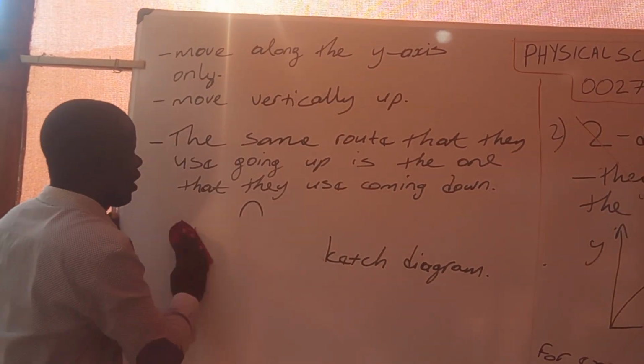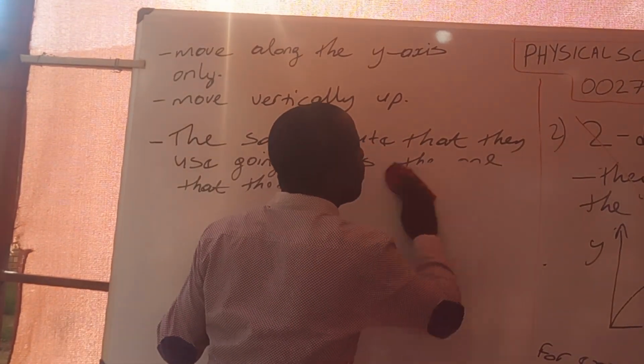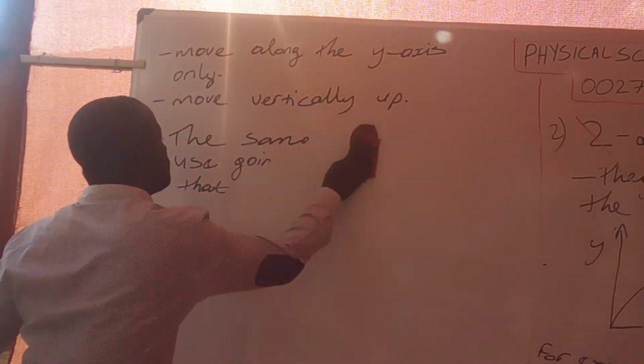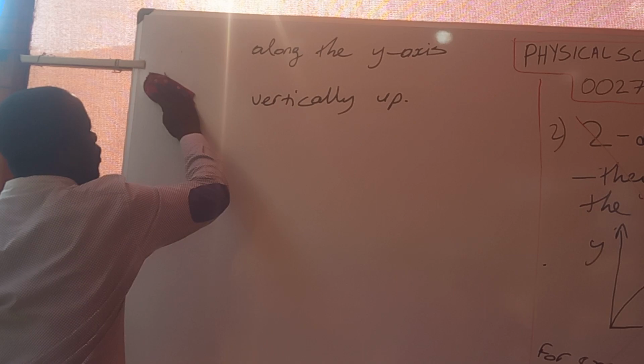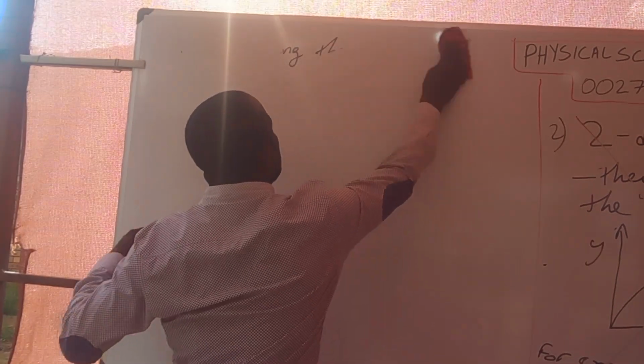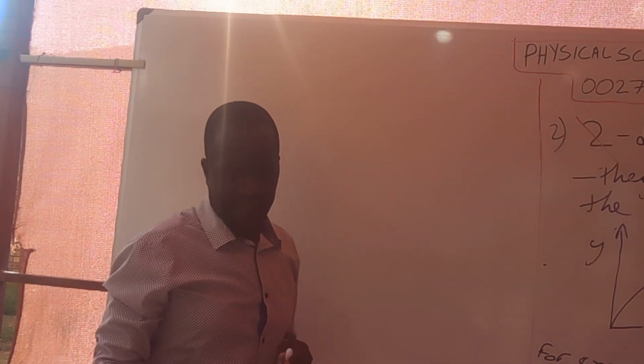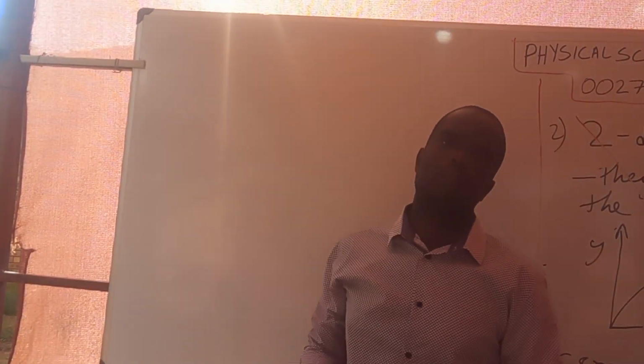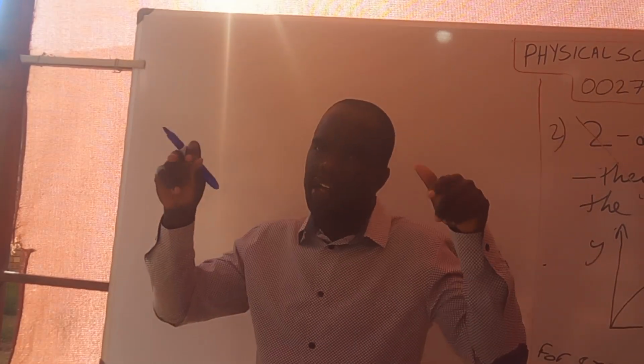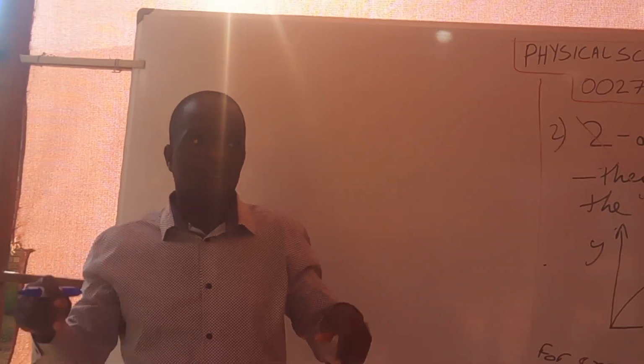Now, I want us now to do some important observations. These observations, as we list them down, are going to help us in solving projectile problems. These are very important observations, and I call them laws in quotes.